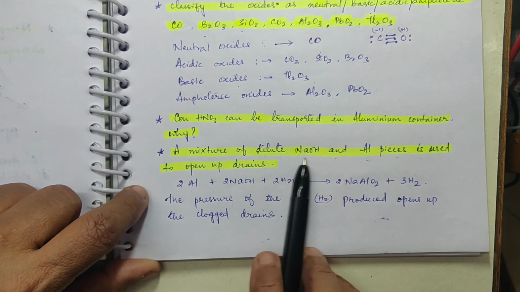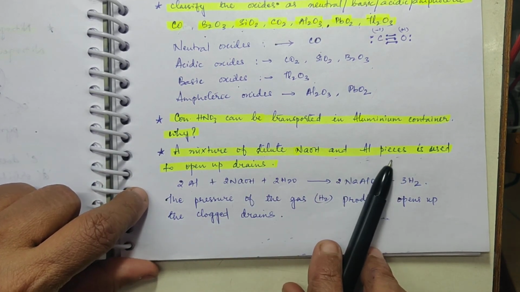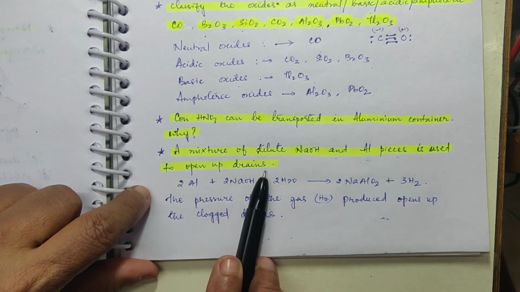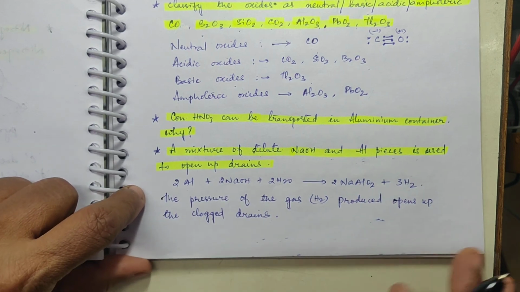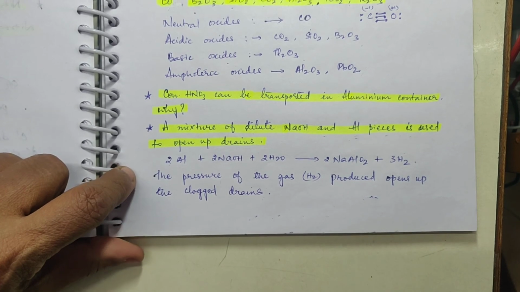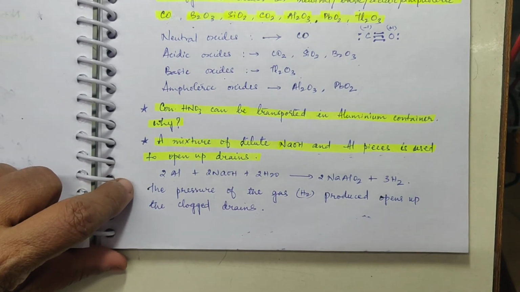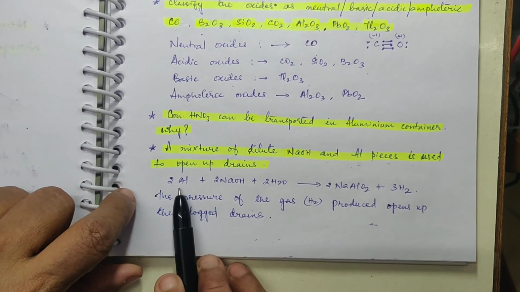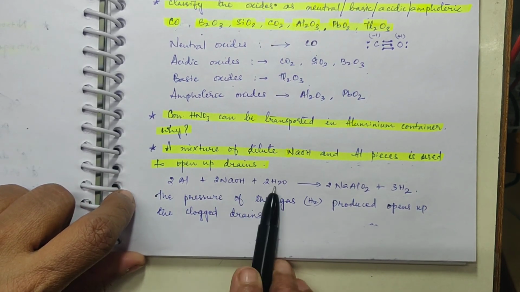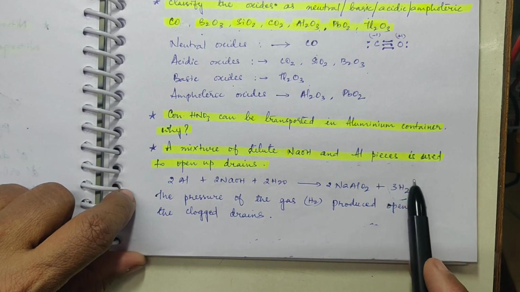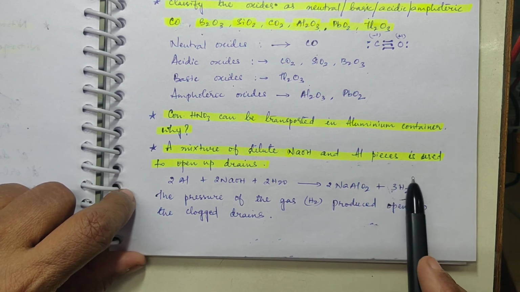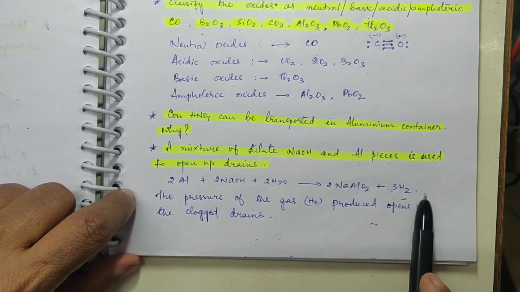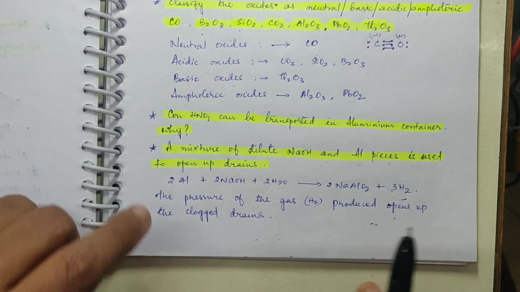Then, a mixture of dilute NaOH and aluminium pieces is used to open up drains. This is a very, very important question, and you can apply it in your house also. Aluminium will react with NaOH solution to liberate hydrogen gas. The pressure of the hydrogen gas that is produced will help in opening up the drains.